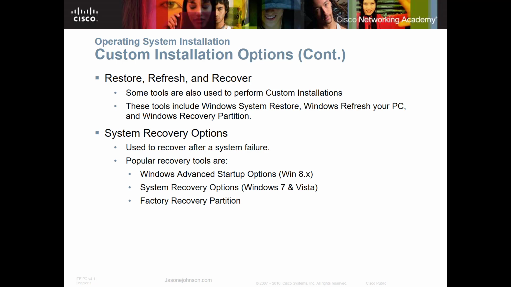That's usually going to be later on when you're doing your troubleshooting steps. That's not the first option that you go to. System recovery is something that you do closer to the end, when you have not been able to find anything else to fix things. What you can do is go into Advanced Startup, and there are recovery tools. They're different for Windows 8.x versus Windows 7 and Vista. And then you recover to a factory recovery partition, and basically you're resetting your operating system.